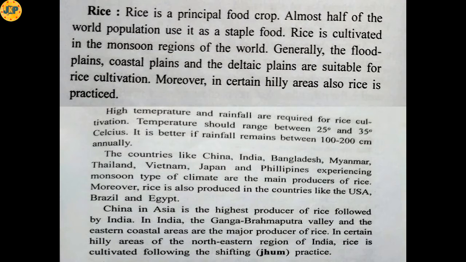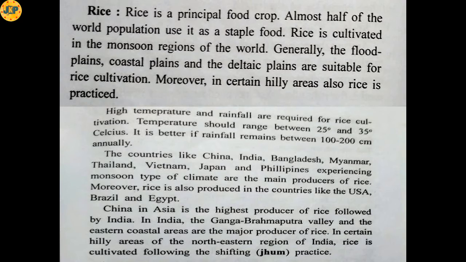Rice is a principal food crop. Almost half of the world population uses it as a staple food. Rice is cultivated in the monsoon regions of the world. Generally, the flat plains, coastal plains and the deltaic plains are suitable for rice cultivation. Moreover, in certain hilly areas also rice is practiced. Not only in the plain area, rice is being cultivated in the hilly areas too.